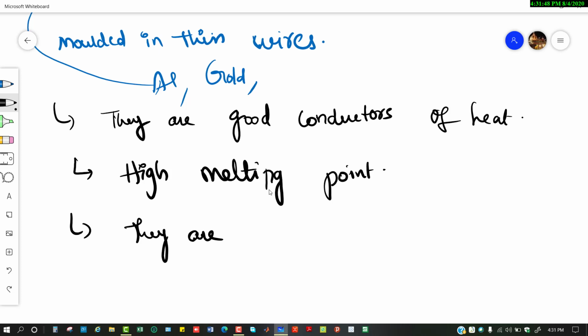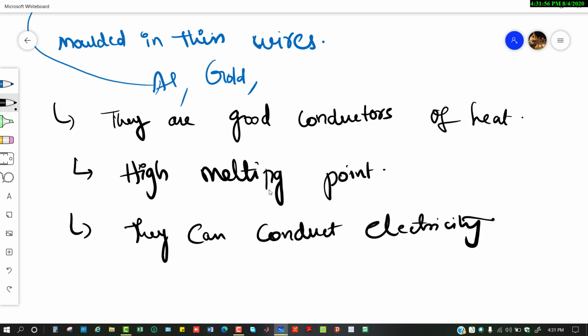They can conduct electricity. And most of the metals are sonorous. Sonorous means sound producing. So if you hit any steel container in your home, it makes some sound. That means it is a sonorous material.